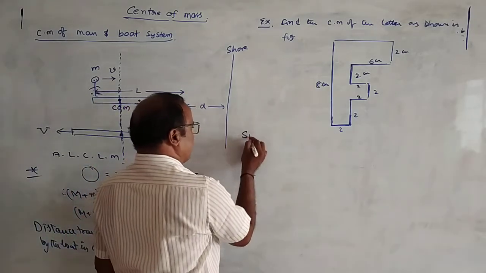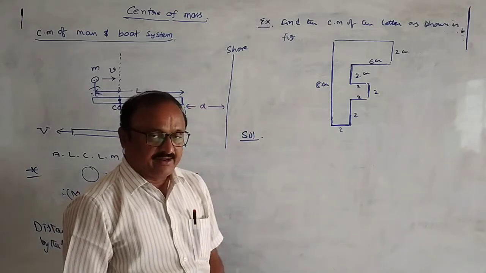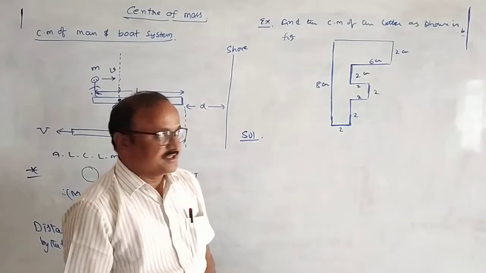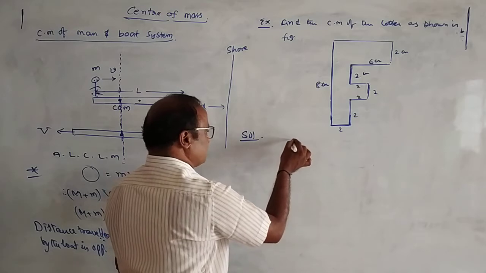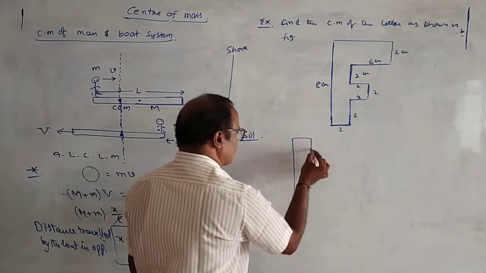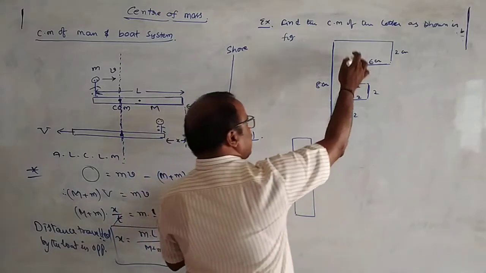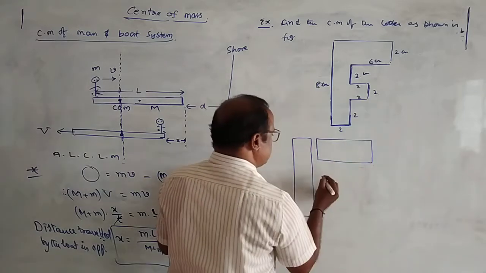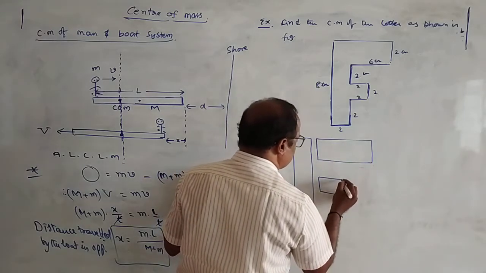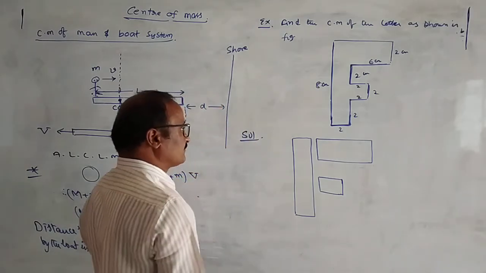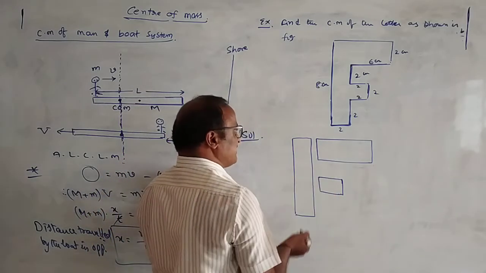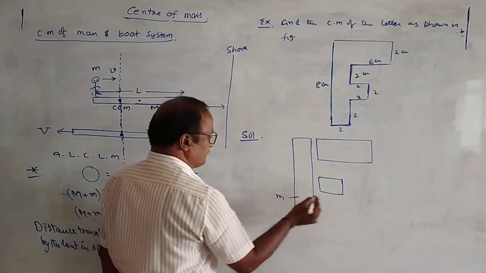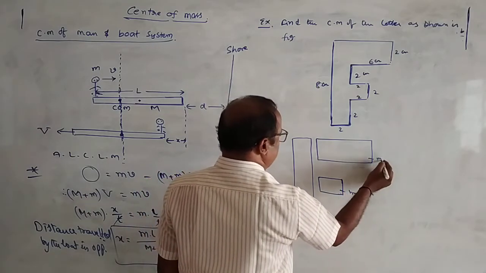Suppose here, to find the center of mass of this letter F, let us divide the letter in the form of symmetric bodies. How do we divide? First, this is the bigger one. Okay, the second one is this. This is the second one. Okay, and this is the third one. Here, 3 bodies. So, for the determination of center of mass of these 3 bodies, let us imagine their masses. This is the first body. Its mass is m1, this mass m2, and this mass is equal to m3.